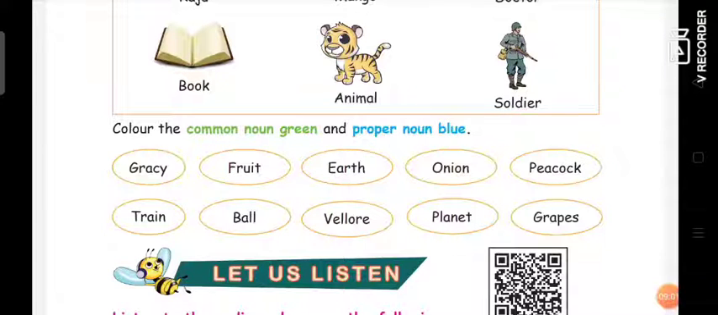Okay, so identify this. This is your homework. Identify common noun and proper noun and color it. In green color you have to color it for common noun and blue color you have to color it for proper noun. So this is your homework. Okay, do it and send it to me.